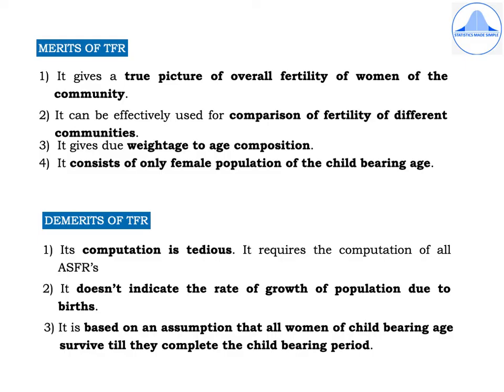Third, it is based on an assumption that all women of childbearing age survive till they complete the childbearing period. Now, all the merits and demerits of the various measurements of fertility which we learned, you will be able to relate to it once we start working out the problems which you will watch in my next video.